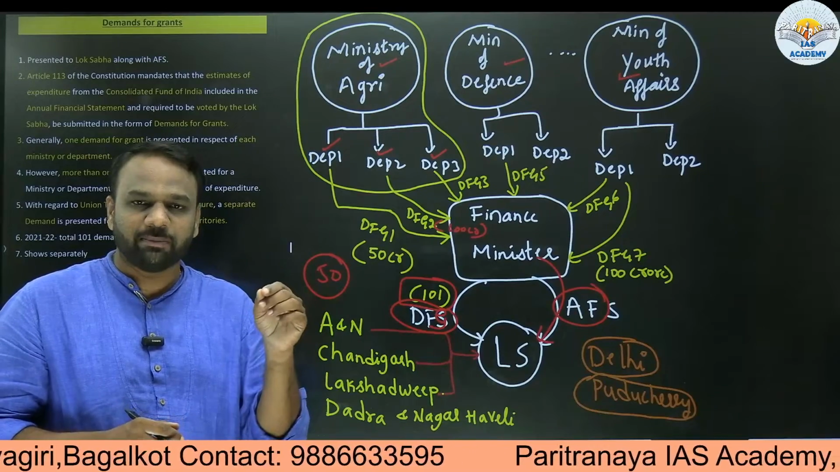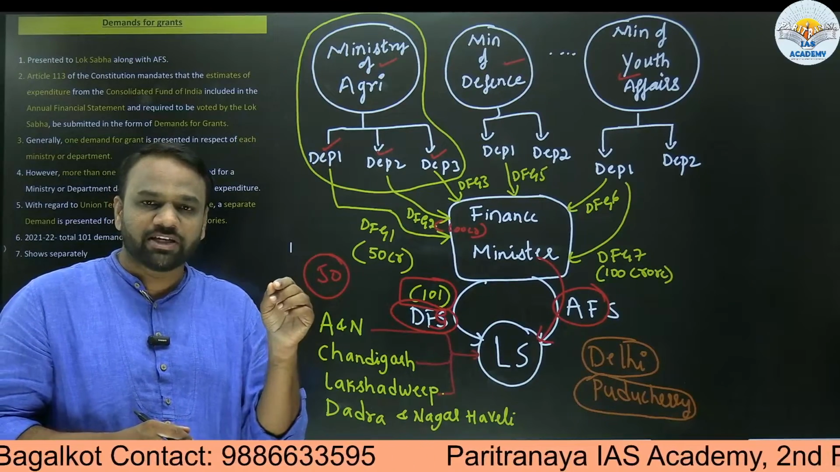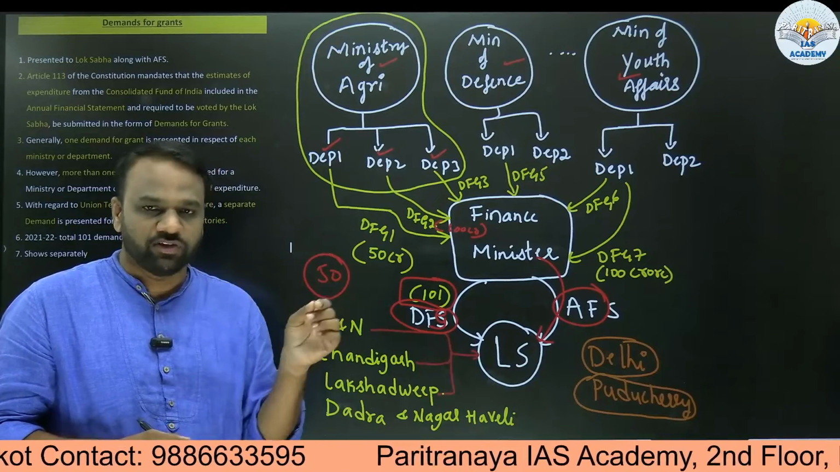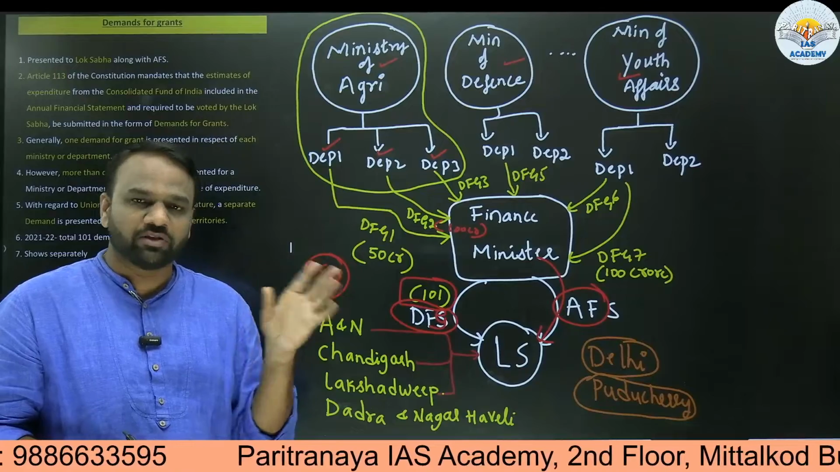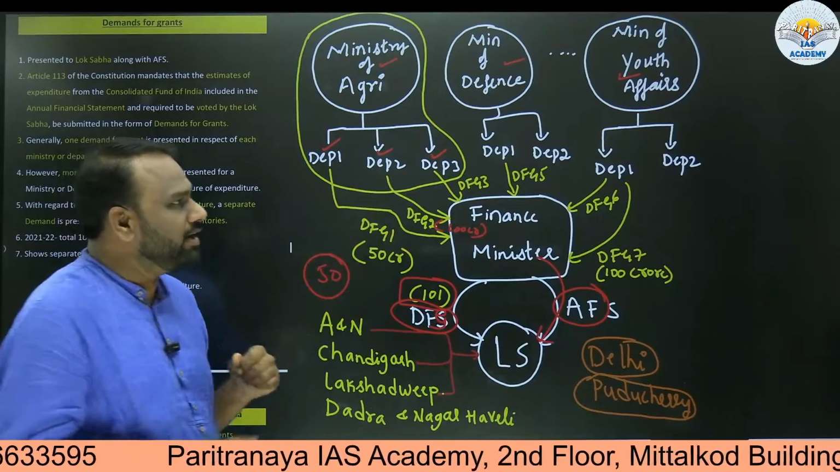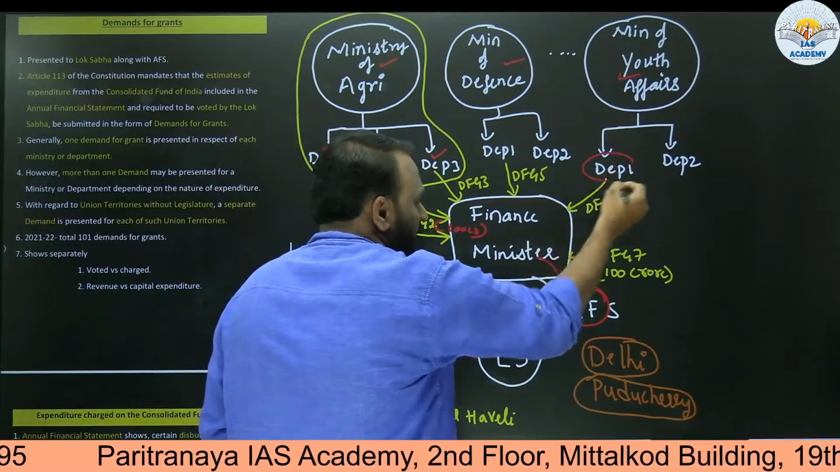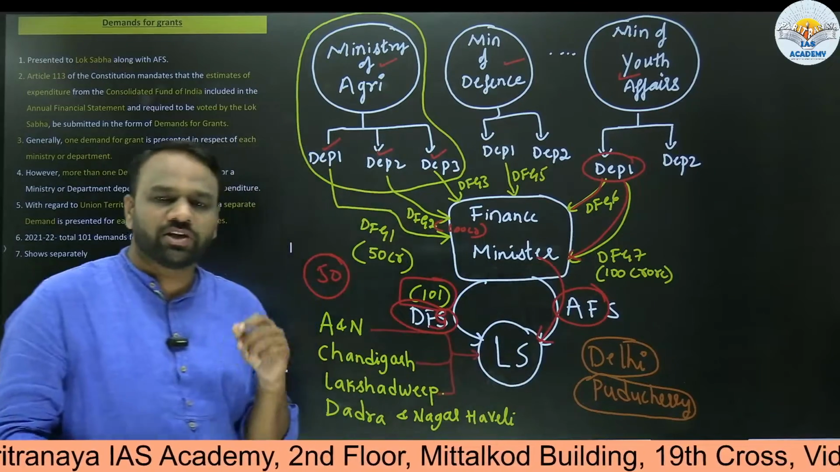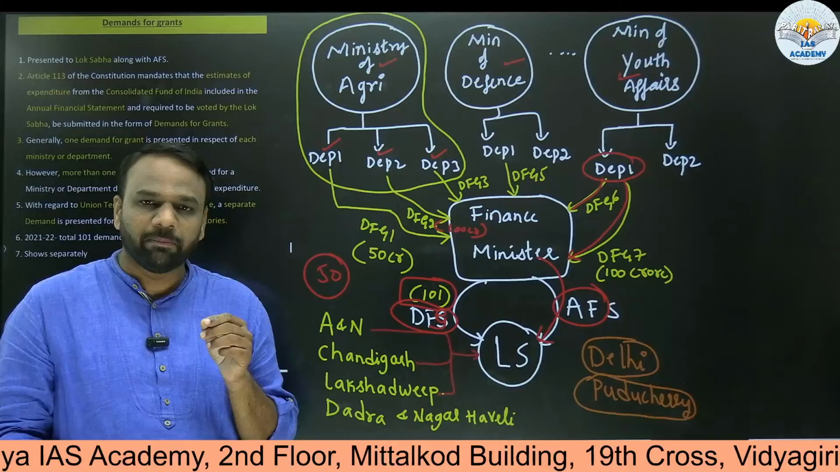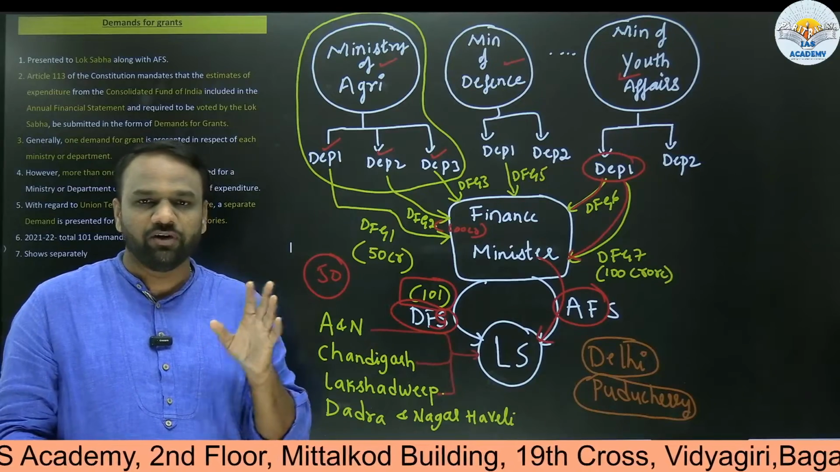In the examination, if they make a statement that any ministry can make only one demand for grant, that is false. Similarly, if they say one department can make only one demand for grant, that is also false. As an example I have taken here, within the youth affairs ministry, there is one department, and it has made 2 demand for grants. So there is no restriction on departments as well. Even a department can make multiple demands for grants.